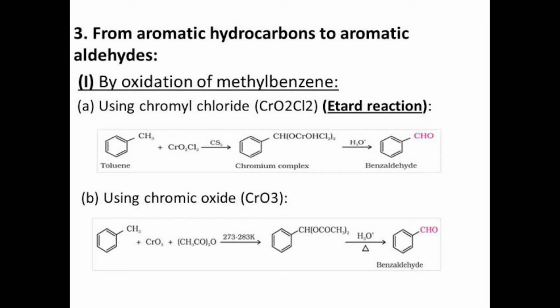In this reaction, we take methyl benzene plus CrO3 plus acetic anhydride at 273 to 278 Kelvin, which gives benzaldehyde diacetate, and the final yield of the reaction is benzaldehyde. These are the two methods from which we prepare aromatic aldehydes.